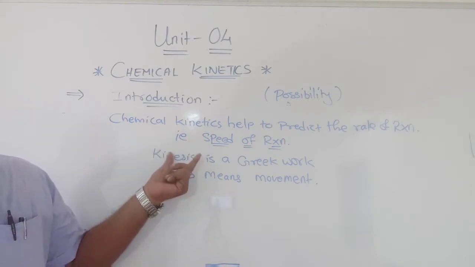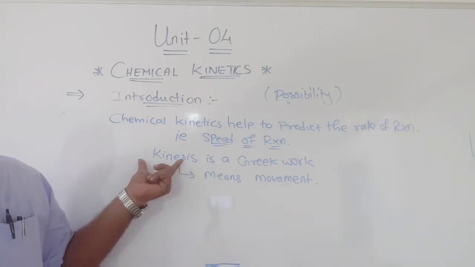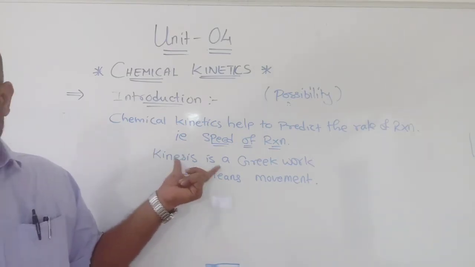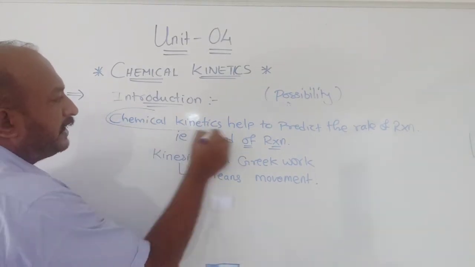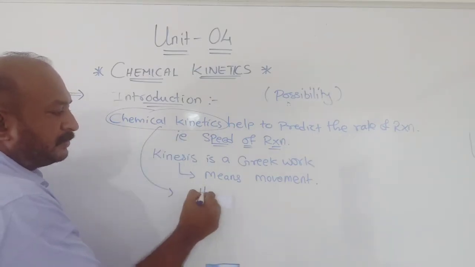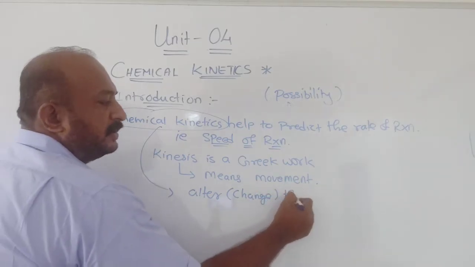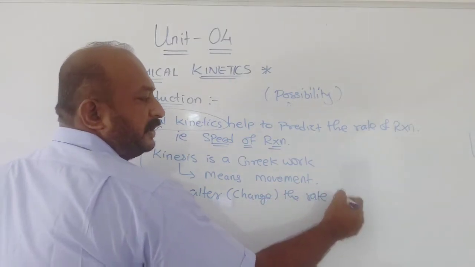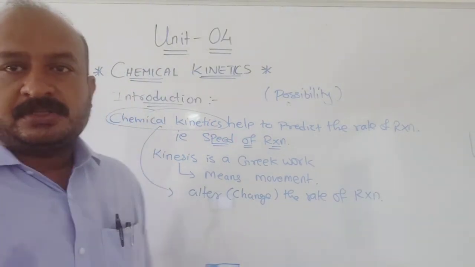Kinetic is derived from the word kinesis, meaning movement, and it also helps to alter or change the rate of reaction. Means if you know about chemical kinetics you can change the rate or speed of reaction.